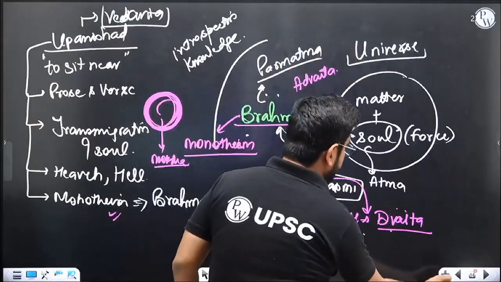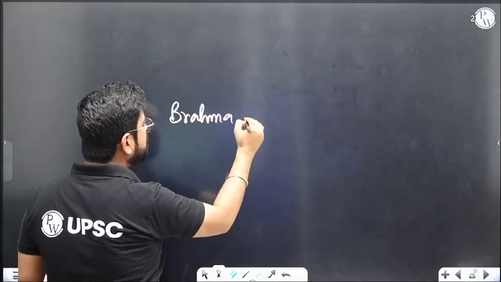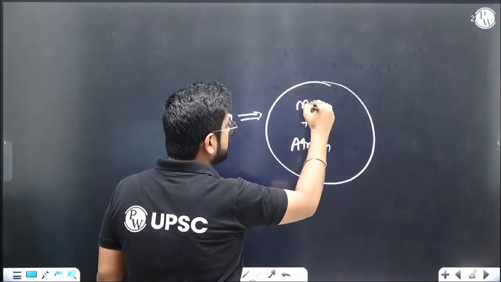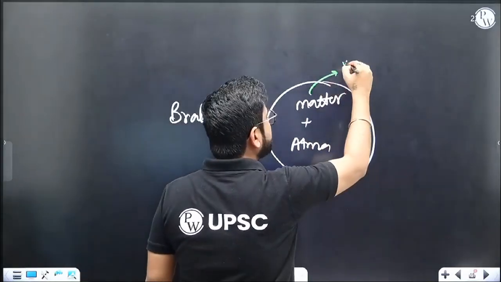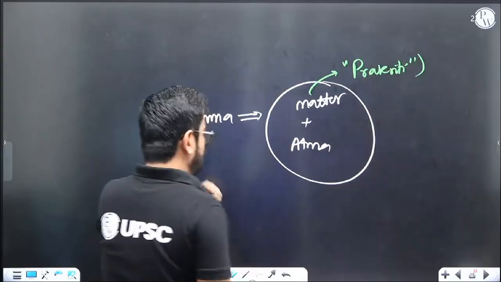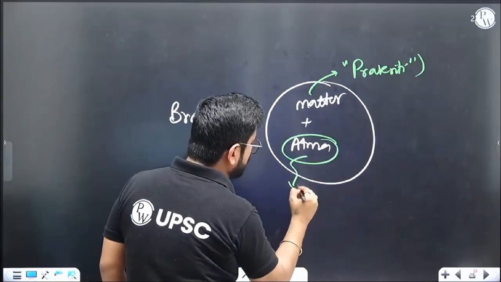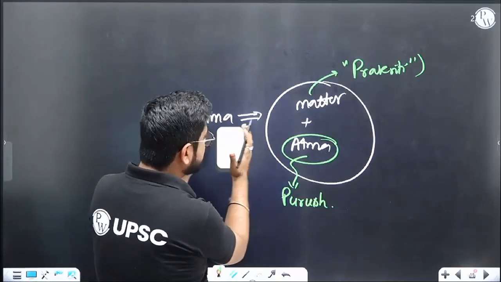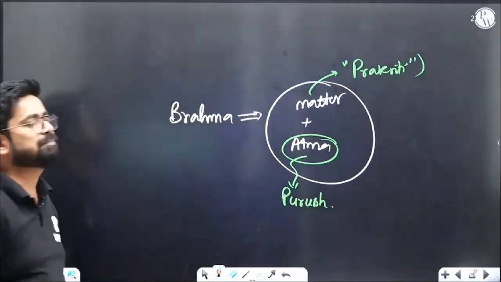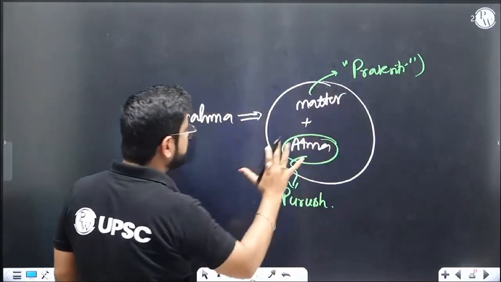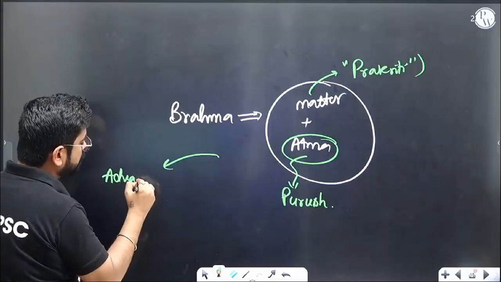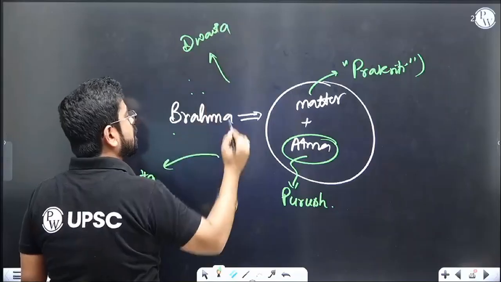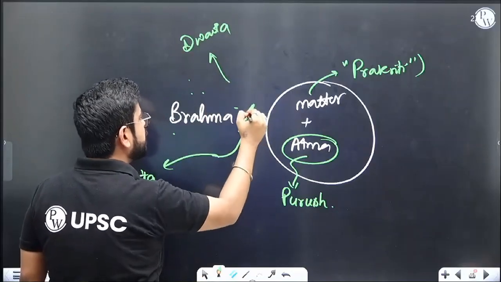If Brahma is the God who created everything, that includes Atma and matter. Matter can be termed Prakriti, nature, and Atma can also be called Purush. Brahma, this divine power, has created the whole universe, or maybe the whole universe itself is a divine power. If the universe itself is divine, we are talking about Advait philosophy. If Brahma is different from the universe, then it is Dvait philosophy.